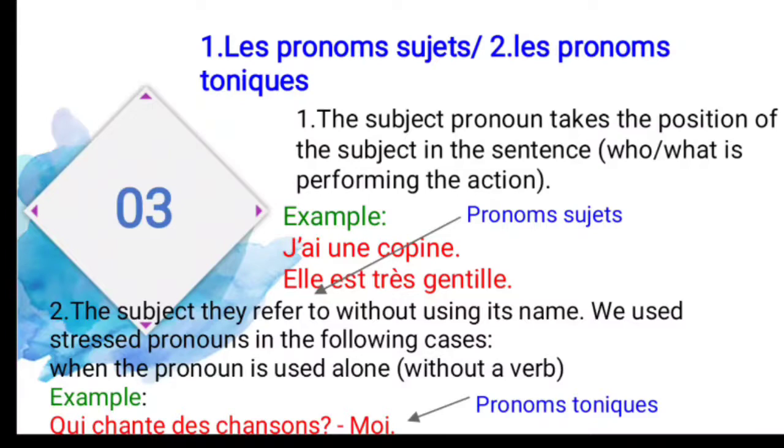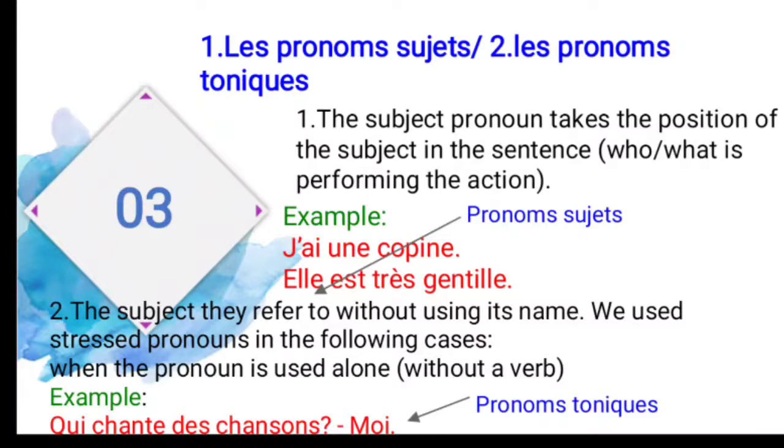And next, pronom tonique. So what are the pronoms toniques? Pronom tonique means a tonic pronoun, expressing a relation. Let's see the definition. To refer to the subject without using its name, we use a stressed pronoun. So another name for the pronom tonique is stressed pronouns, in the following cases. When the pronoun is used alone without a verb, we can use the pronom tonique. So what are the pronoms toniques? Moi, toi, lui, elle, nous, vous.